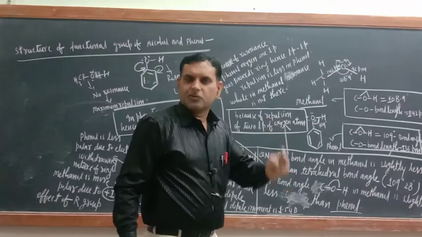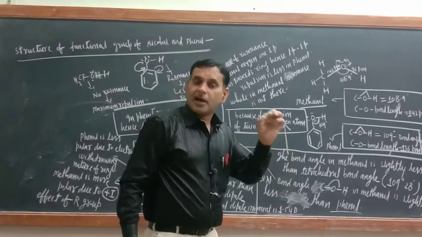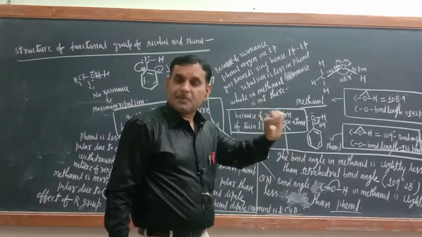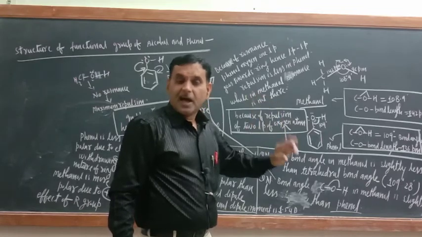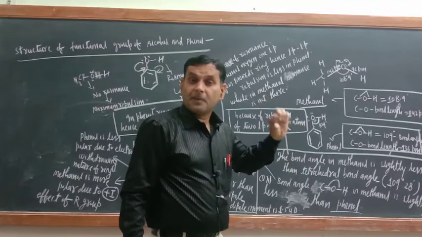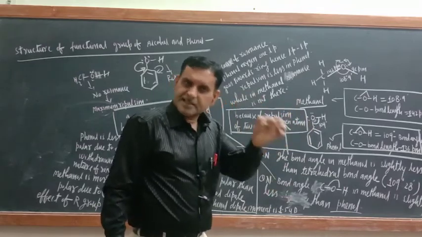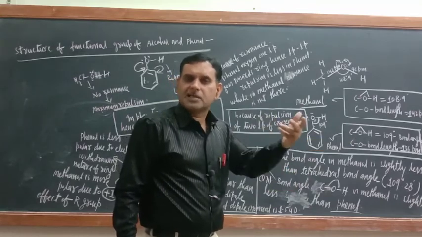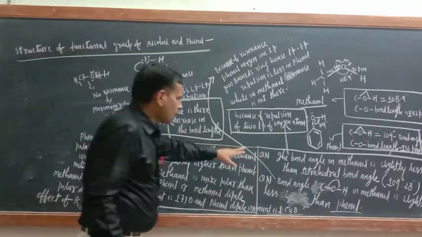Now, once again I am telling you, lone pair electron is nothing to do with the bond angle, but because of lone pair repulsion, there is a suppression in the bond angle. Bond angle is always formed between bond pairs, and because of lone pair repulsion, there is a suppression in the bond pair electron. Hence so is the bond angle, because bond angle is formed between bond pairs. Yes, so this is the reason. Okay, so I hope that you have got this one also.